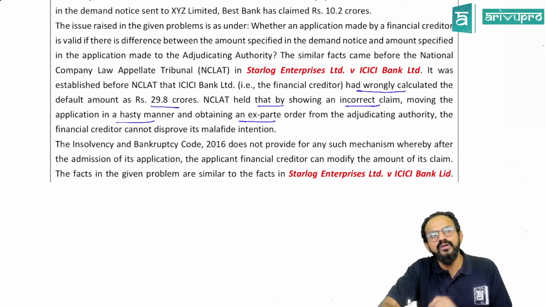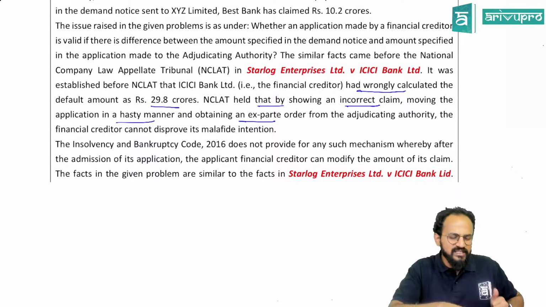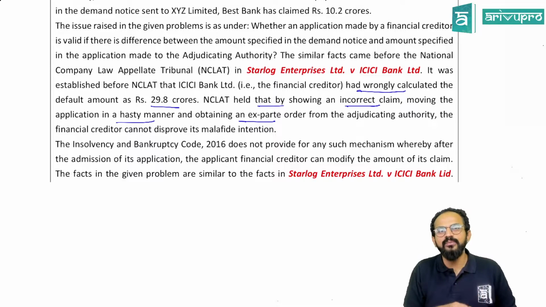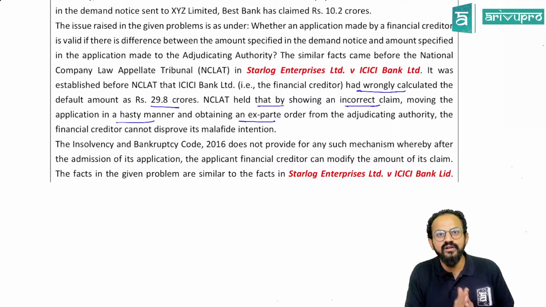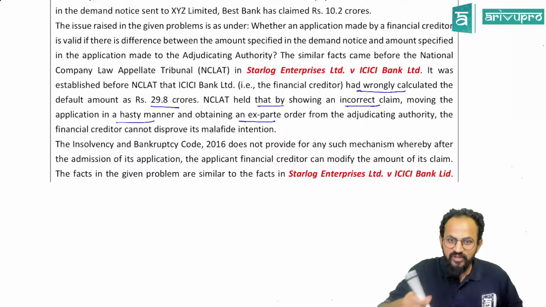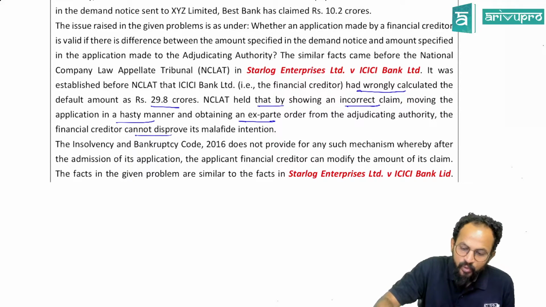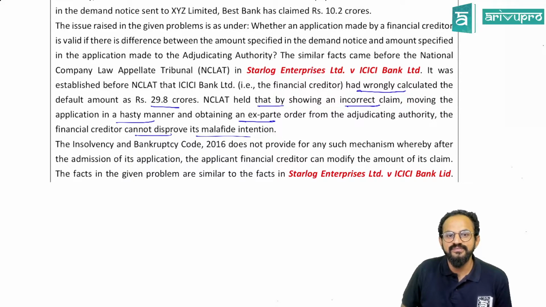Ex parte means, people, where one party doesn't come. Generally, people assume two parties have to come to the court. If one party doesn't come, then the other party will be by default declared the winner. Winner in the sense, basically the decree holder. Basically, people, the judgment will be given in your favor because the other party did not come. So people, you thought that the other party would not come. Yes, people. So the financial creditor cannot disprove its malafide intention.